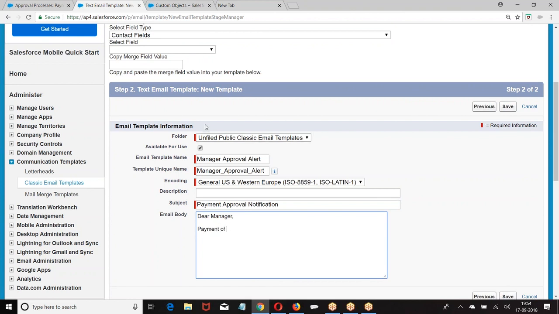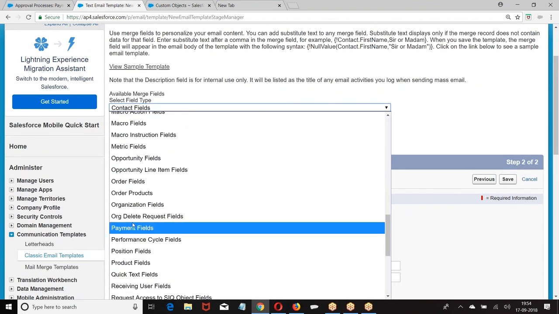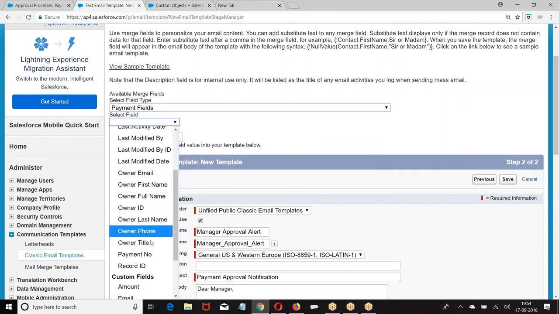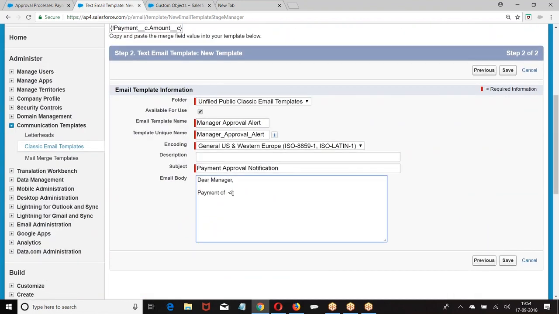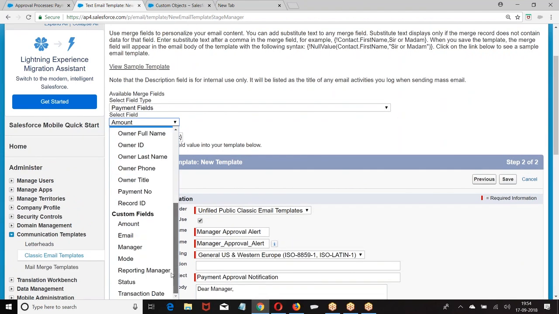Payment of... I want to add the data from a record. What was this called? What am I adding here? Merge fields. What was this called? Merge fields. I should not take this here. If I want to make HTML, the structure should be different again. Payment of rupees, by mode.